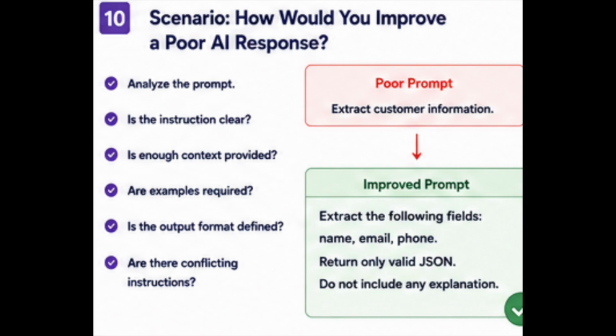This is a very practical interview question. Suppose an AI gives inconsistent responses. I would not immediately assume that the model is the problem. First, I would analyze the prompt. I would check, is the instruction clear? Is enough context provided? Are examples required? Is the output format defined? Are there conflicting instructions? For example, instead of extract customer information, I might write extract the following fields: name, email, phone. Return only valid JSON, do not include any explanation. I would then test the improved prompt with different inputs. Prompt engineering is an iterative process. We write a prompt, test it, analyze the output, and improve it.